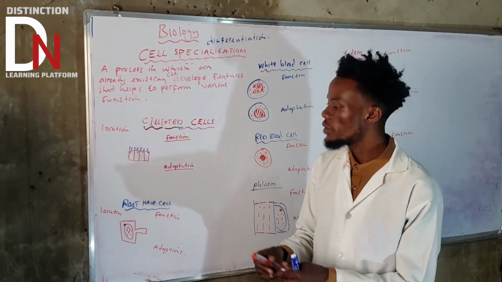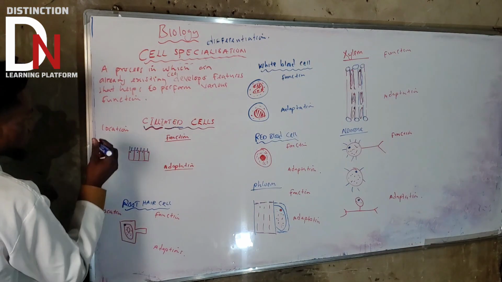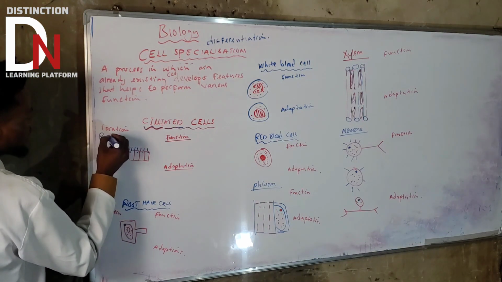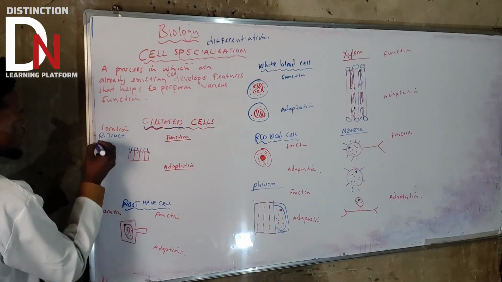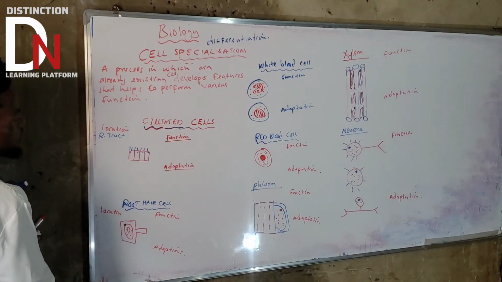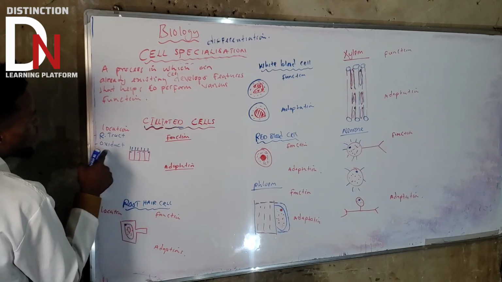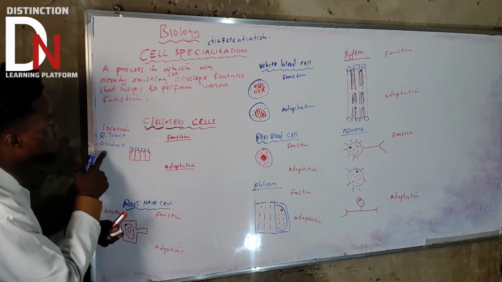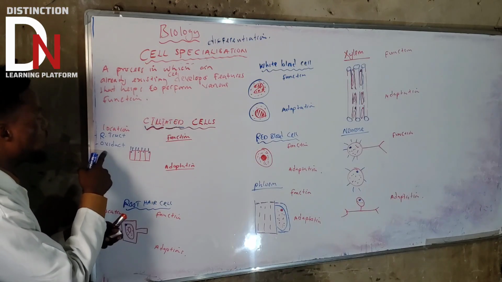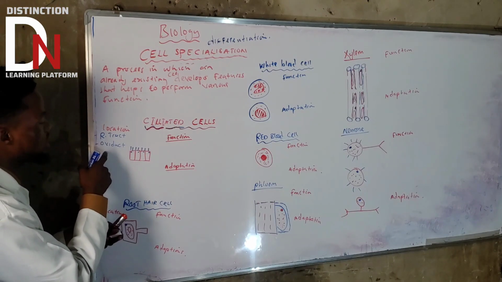So the location where you can find ciliated cells is where you can find it in the respiratory tract. Okay, that's the first location. The other location where you can find ciliated cells is in the oviduct. Why can you find it in the oviduct? Because it's going to help to move the fertilized egg, or maybe the ovum that hasn't been fertilized, toward the uterus. That's the reason why it's there.